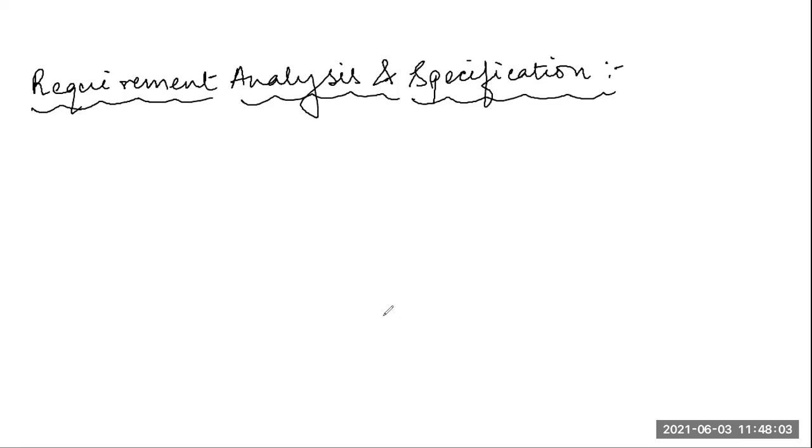So if I want to tell the goal of this phase in a quick line, what should I write? I'm just writing, okay?